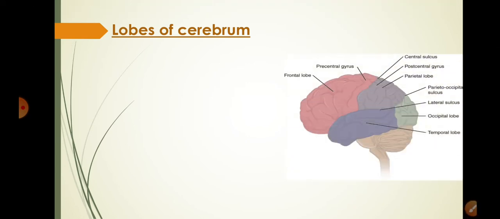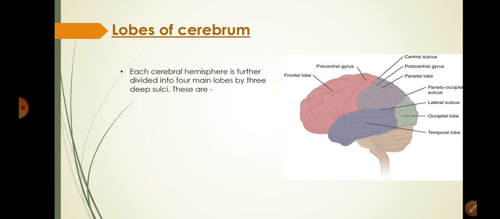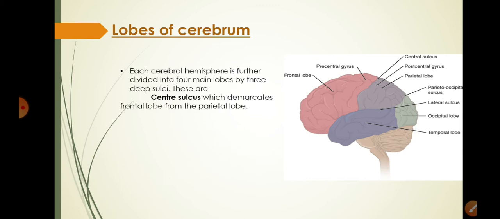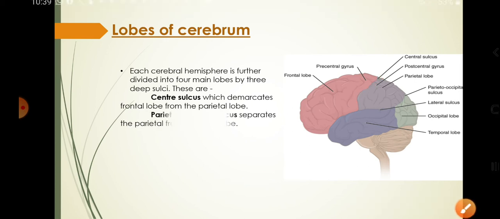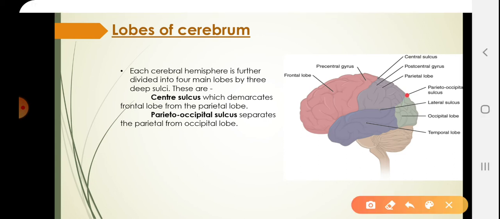Now lobes of cerebrum. Cerebrum is divided into four lobes because of the deep fissures in the cerebrum. Let us see what those are. First, the central sulcus, which demarcates frontal lobe from the parietal lobe. Then parieto-occipital sulcus, which separates parietal lobe from occipital lobe.